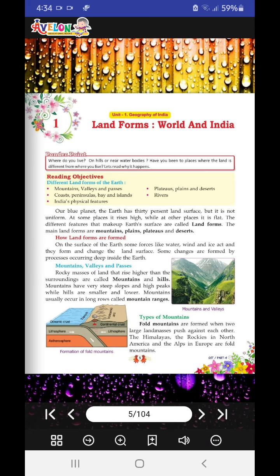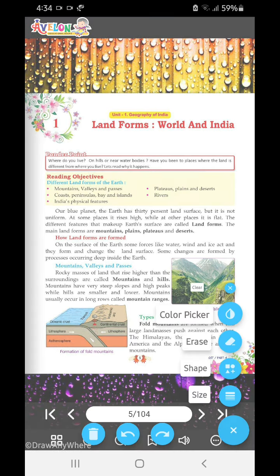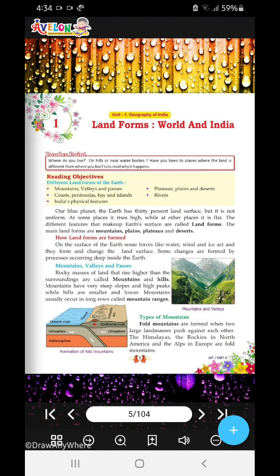How are landforms formed? On the Earth's surface, some forces like water, wind, and ice act to change the land surface. Some changes are formed by pulsations occurring deep inside the Earth. Now, mountains, valleys, and passes.